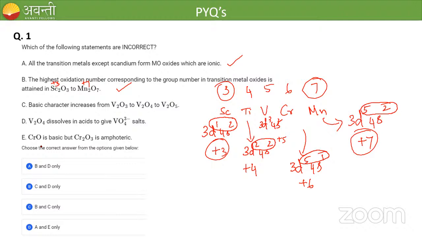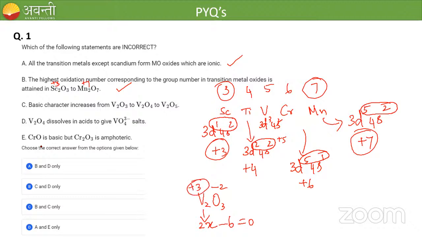Then coming to statement C, basic character increases from V2O3 to V2O4 to V2O5. Now all of you try to give me the oxidation state of vanadium in V2O3. What is the oxidation state of vanadium in V2O3? We have 2 vanadium, and for each oxygen we have to give -2. 3 into -2 is -6, so 2x - 6 = 0, and x will be equal to +3. Yes, so the oxidation state of vanadium here is +3.